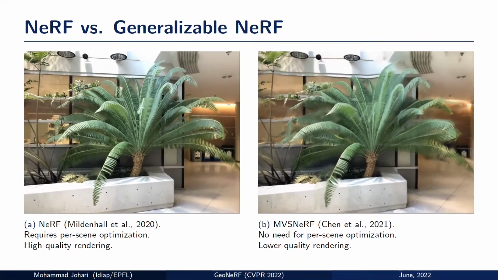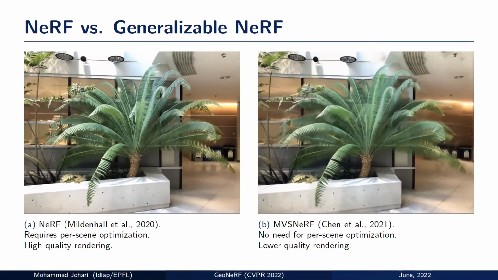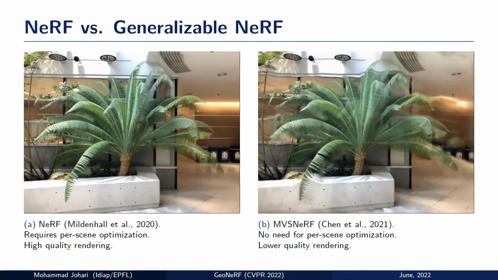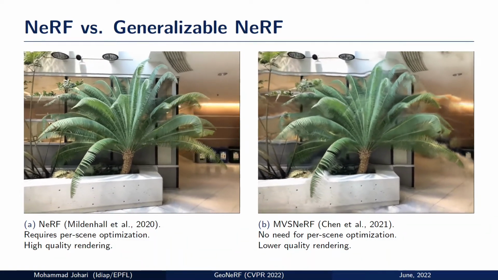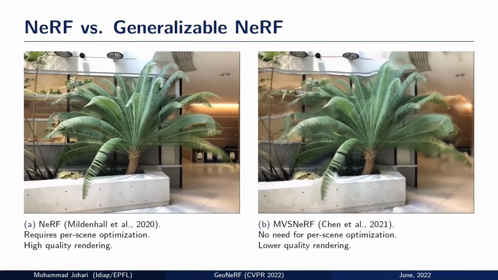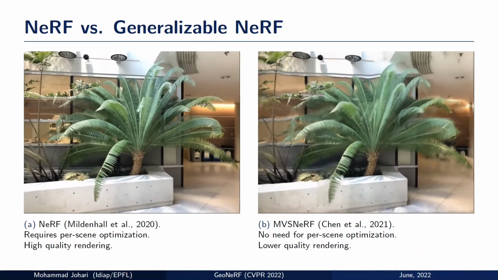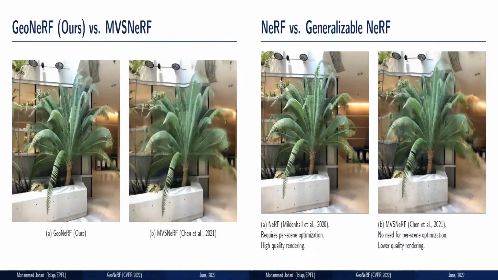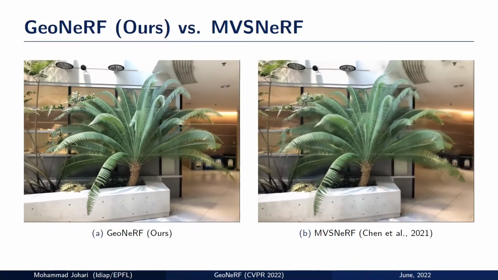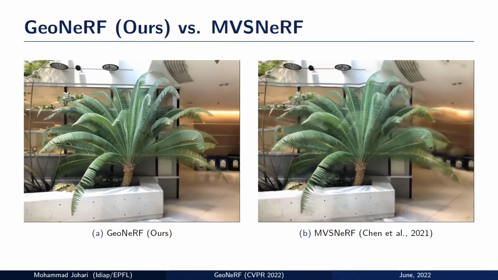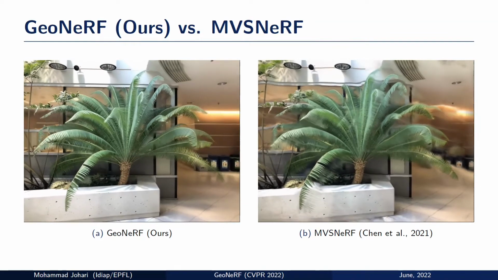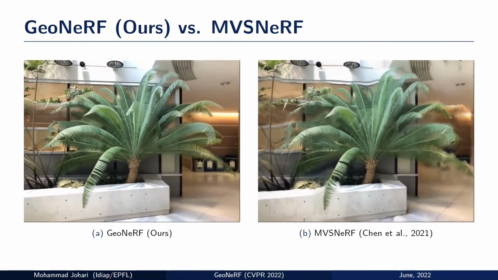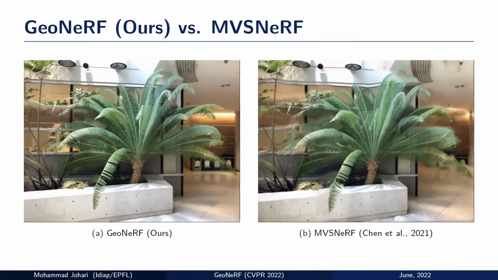Later, generalizable methods such as MVS-NeRF introduced a single model that can generalize to novel scenes too. However, the rendering quality gap between the existing methods and the original NeRF model is considerable. Our proposed model, GeoNeRF, reduces this quality gap between existing methods and the per-scene optimized NeRF model and renders detailed scenes with consistent geometry.